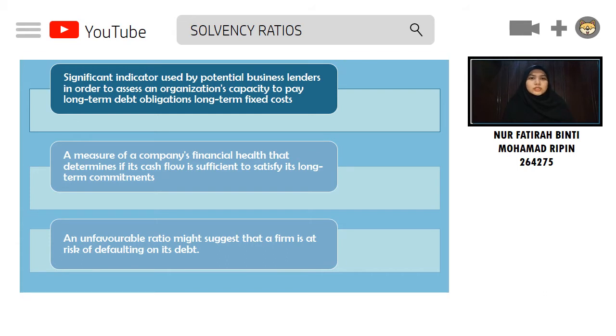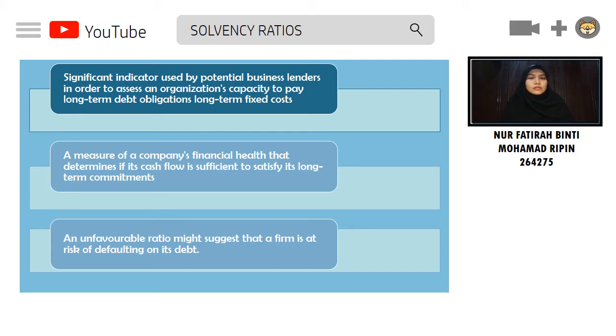A solvency ratio, which is also known as leverage ratio, is a significant indicator used by potential business lenders in order to assess an organization's capacity to pay their long-term debt obligations and long-term fixed costs. A solvency ratio is a measure of a company's financial health that determines if its cash flow is sufficient to satisfy its long-term commitments. An unfavorable ratio might suggest that a firm is at risk of defaulting on its debt.